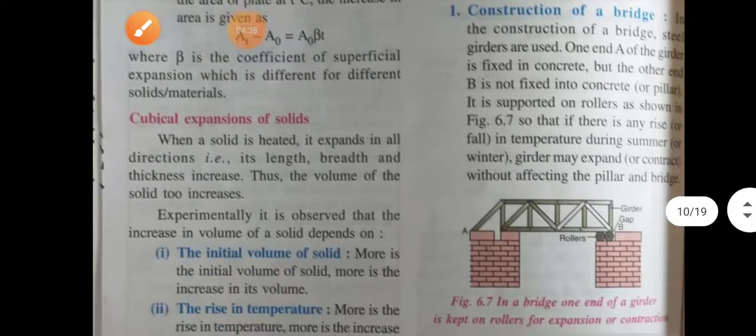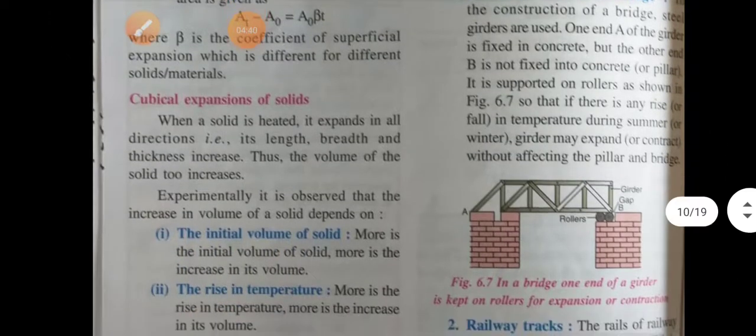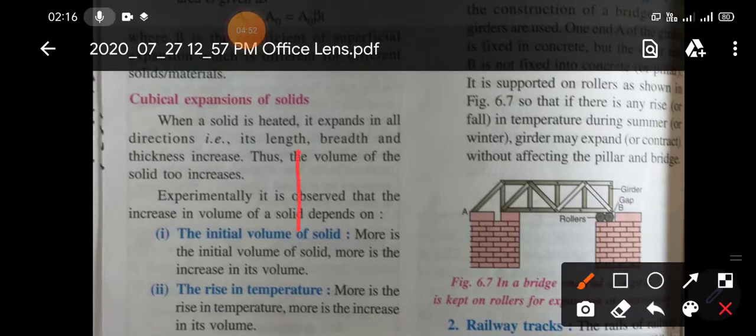Correct. Now the third thing is cubical expansion. Cubical expansion means if, due to heating, the volume of an object or material increases, then it is called cubical expansion. Suppose you have a metal cube and you are heating this metal cube. What will happen? Its length, breadth and height, all these three quantities will increase.